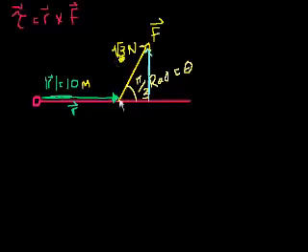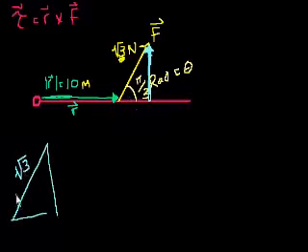I could also draw it here, right? This would be the component that is perpendicular to this rotating arm, and the component that is parallel would be this, but we don't care about that. That's not contributing to the rotation. The only thing that's contributing to the rotation is this component of the force. And what is the magnitude of this vector right here? The component of vector F that is perpendicular to this arm. Well, let me draw a little triangle down here.